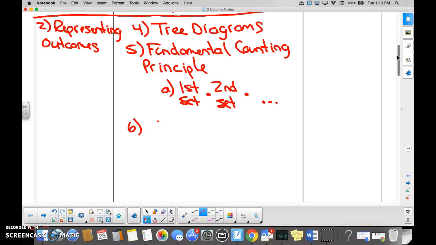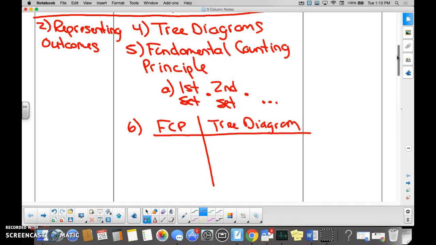Okay, so probably on your final test, you're going to see something like this, where I'm going to ask you to show both. And I'm just going to give you the problem orally here. If you have 3 pairs of jeans and 2 shirts, how many possible combinations do you have? Fundamental counting principle says you take 3 and multiply it by 2, right? And how many are there? 6.